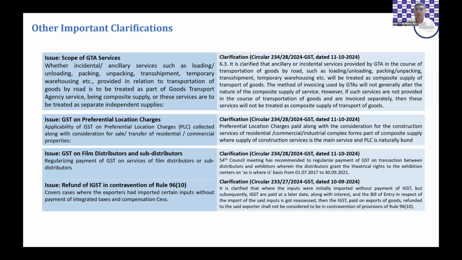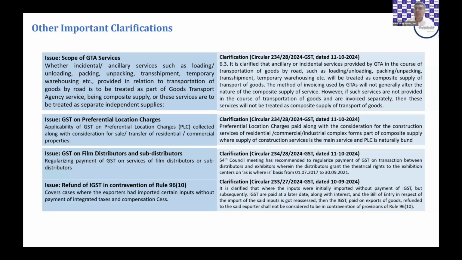Refund of IGST in contravention of 96/10. So what 96/10 says, that you cannot make an on-payment export of goods if you have not paid IGST while importing raw material. These people are barred. So what happened? A number of cases where unknowingly people have taken benefit of certain custom notifications and exempted their import from duty as well as the IGST.